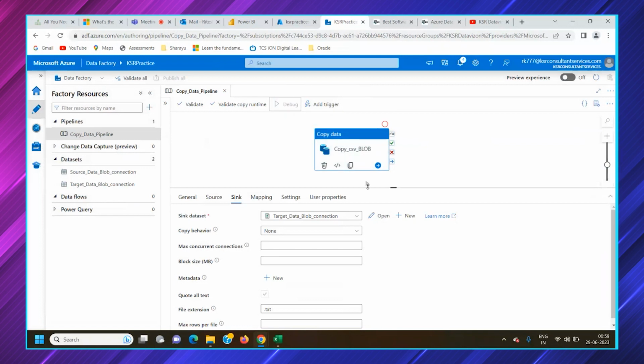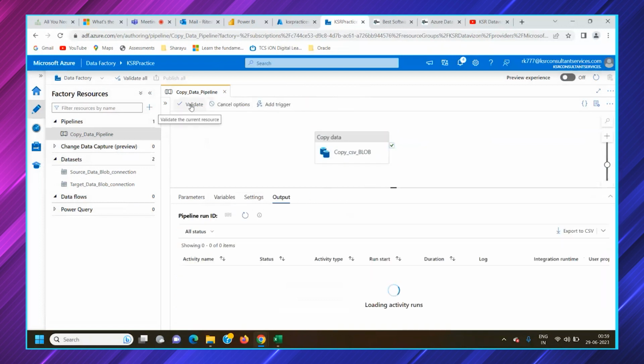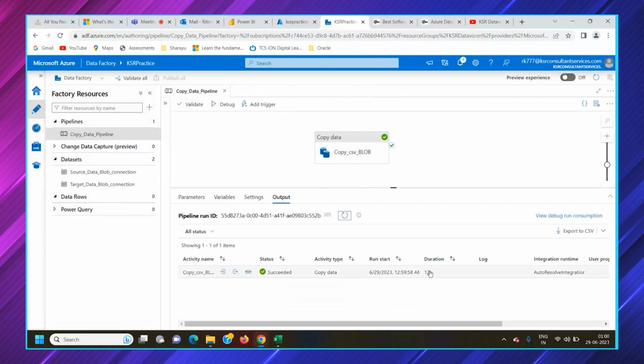We will run this activity. There is an option called validate. You can validate it. If there are any errors, it would give you some idea that something is not correctly created or the approach is wrong. For now, it's a basic activity, so I haven't validated anything. The debug option would run in real time, at the current instance. This was a small activity. It ran in 12 seconds.